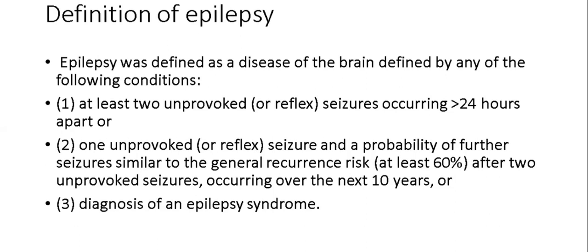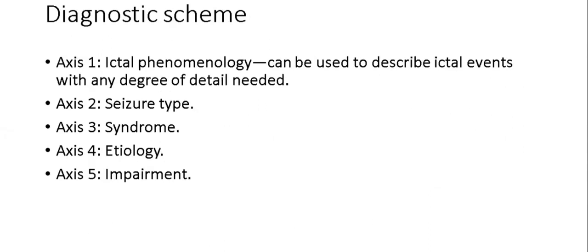Okay, then all these three will come into the definition of epilepsy. So, what is this diagnostic scheme? This was not recently done. It was the old Axis diagnosis scheme. In seizures also it was there, and in many other diseases you will be knowing, especially used in psychiatry. Okay, so they will keep on asking this because the Axis 4 here is the etiology.